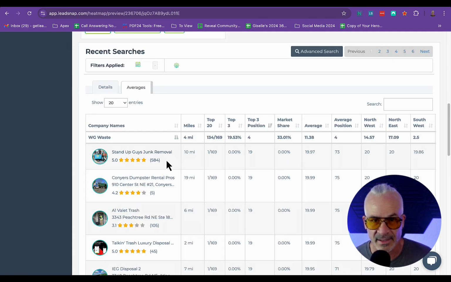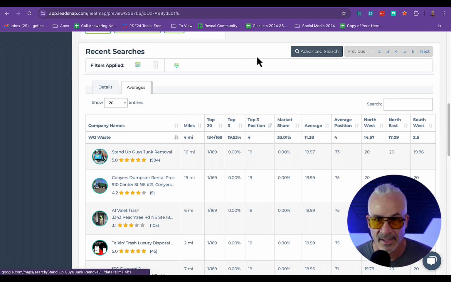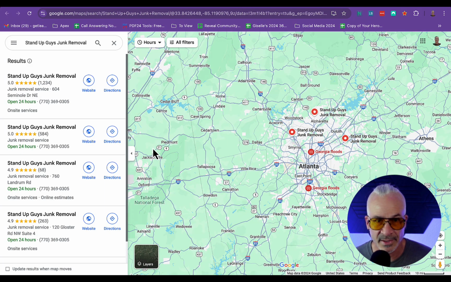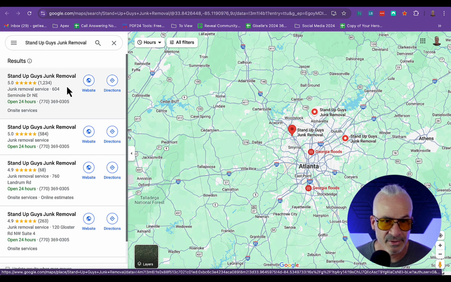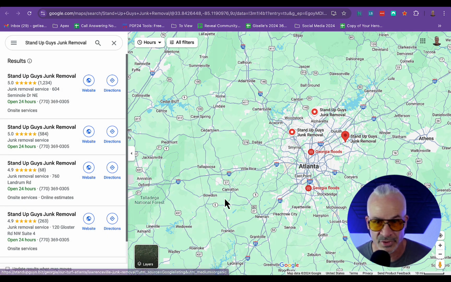So I see Stand Up Guys junk removal down here. I can go to their GBP and do the same thing. You can see how they are probably a chain around. They have multiple GBPs, so they're big dogs, right? 1,200 reviews, 584 reviews, 68 reviews, 263.